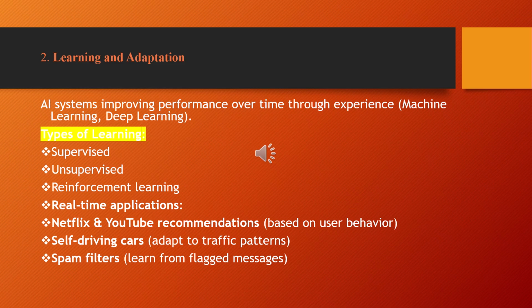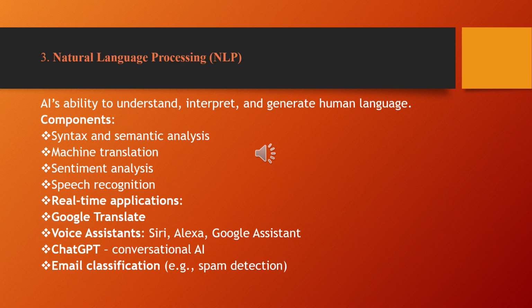Real-time applications are Netflix and YouTube recommendations, self-driving cars and spam filters. These are examples of learning and adapting in artificial intelligence, showing how they improve the performance of AI system functions.